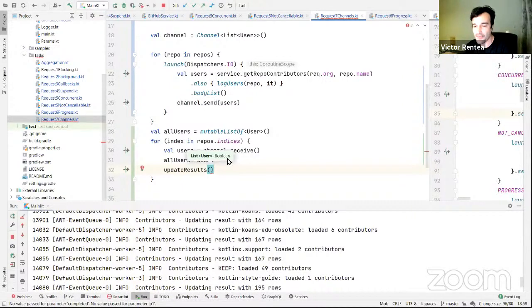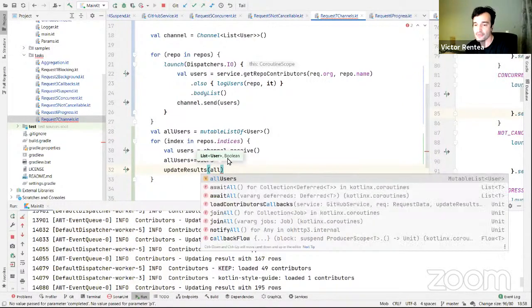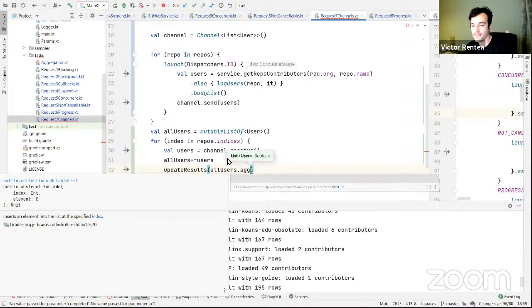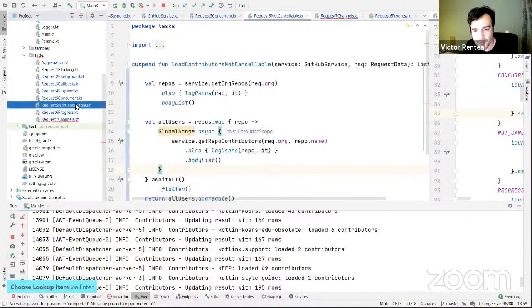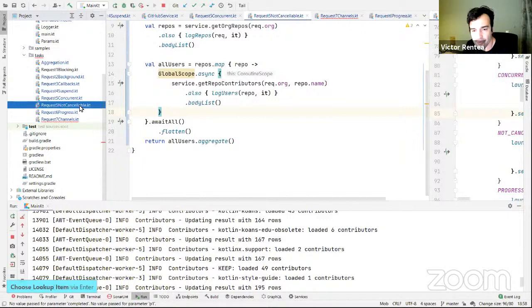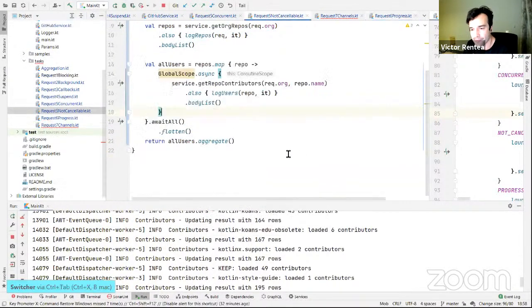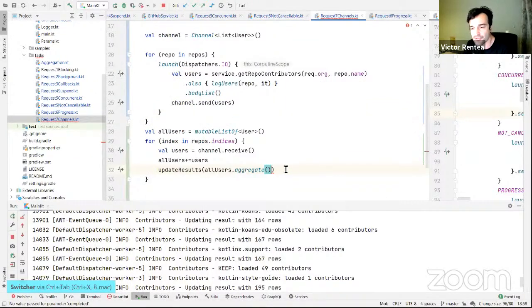All right. So all users dot aggregate. I think I should copy from somewhere here, and the same stuff over here. If I am on the last element, I should send this as true. If I did it right, it will work.